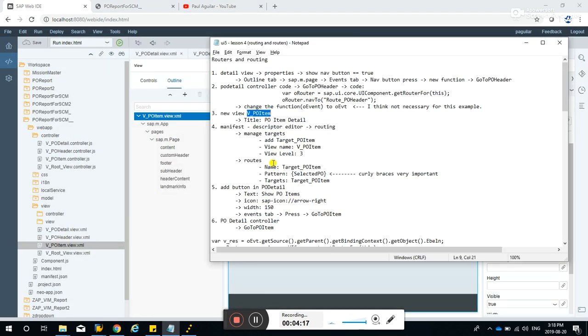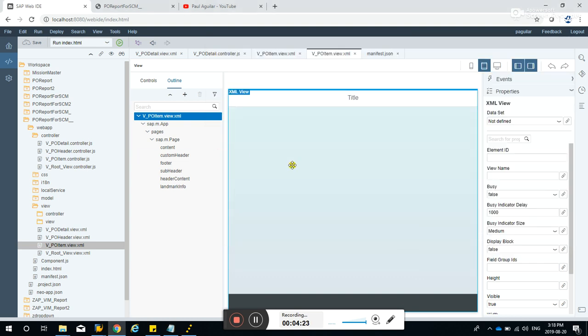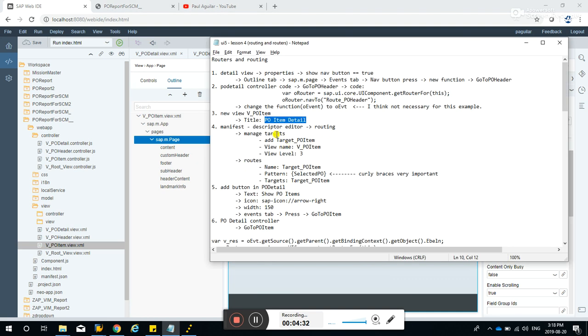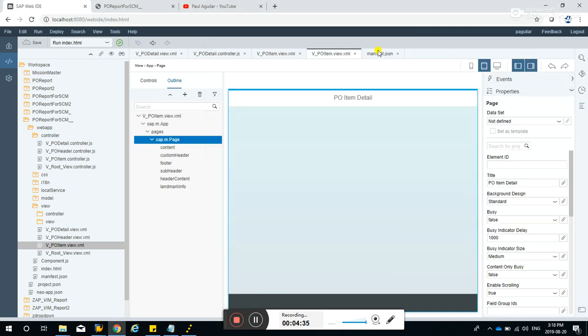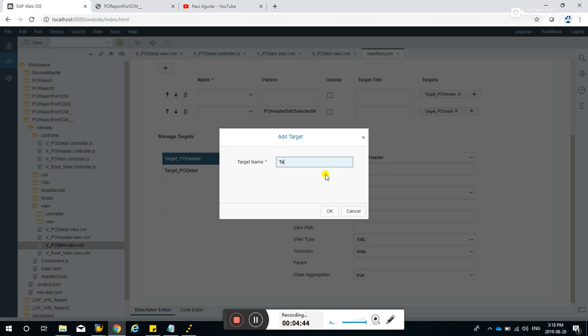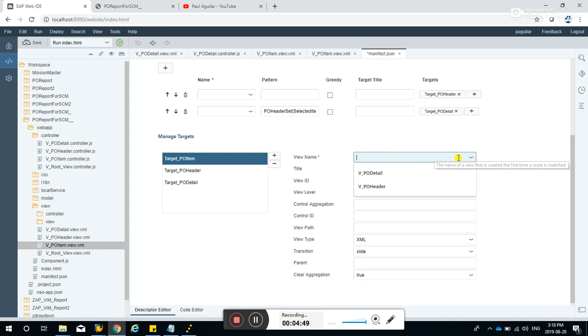Okay, now if we go to the PO item view, let's change the title to PO item detail. So the title is right there. Okay, and let's go to the manifest again, and we'll be adding some targets here. Manage targets. Hit plus, target PO item, check, and for this one here, let's select VPO item, level 3, and save.